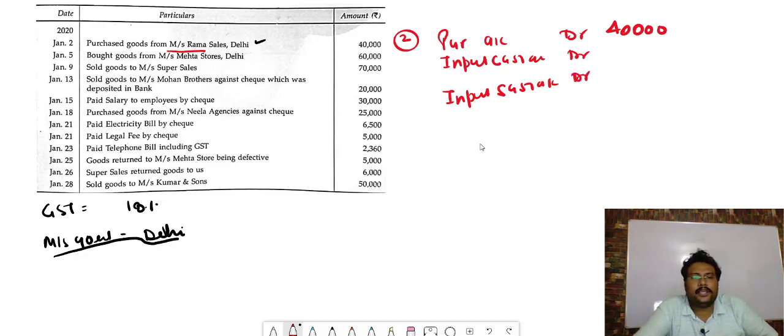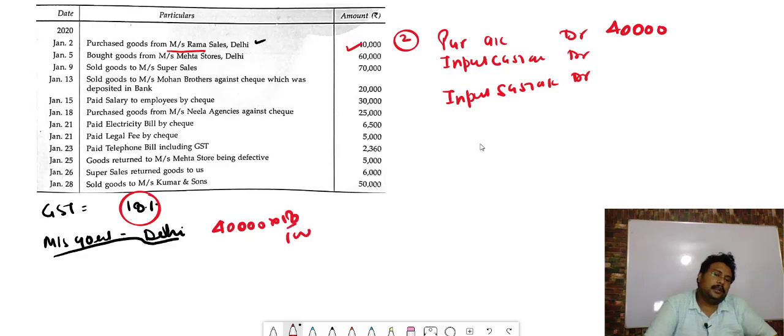It will be 18% of 40,000. So 40,000 into 18 by 100 is equal to how much? It will come to 7,200. Half will be CGST and half will be SGST. So half of 7,200 is 3,600 CGST and 3,600 SGST.